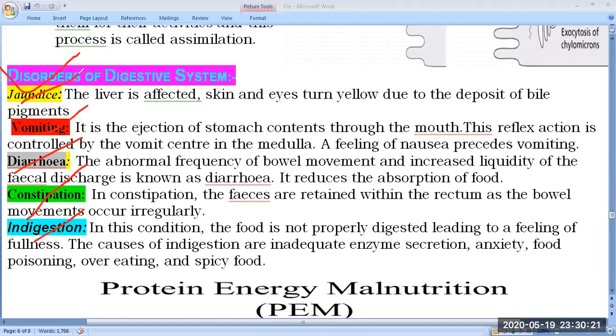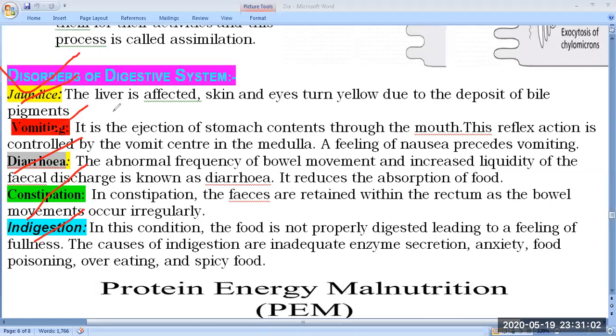We are going to start with jaundice. Jaundice occurs when bilirubin concentration increases in the liver. When the RBC dies, it releases heme protein. This heme protein undergoes catabolic degradation and forms bilirubin, and bilirubin is ultimately converted into biliverdin. When bilirubin is not converted into biliverdin, its concentration increases, and this causes hyperbilirubinemia. Ultimately, this causes jaundice.